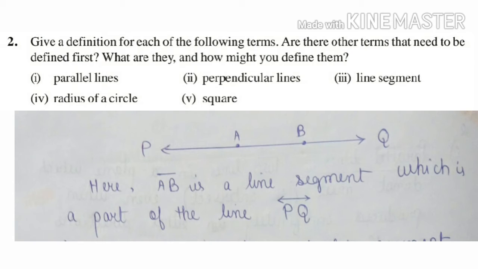Note that in a line segment, a bar is put above the name of the line segment. In this case, a bar is put over AB to indicate a line segment. Whereas, in case of a line, a double-headed arrow is placed over the name of the line. In this case, a double-headed arrow is placed on the top of PQ to indicate that it is a line.